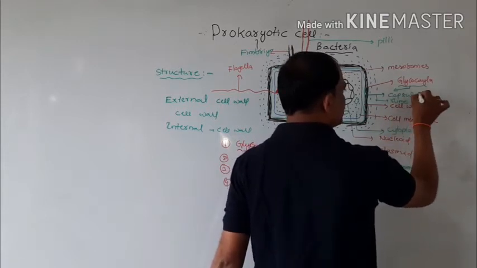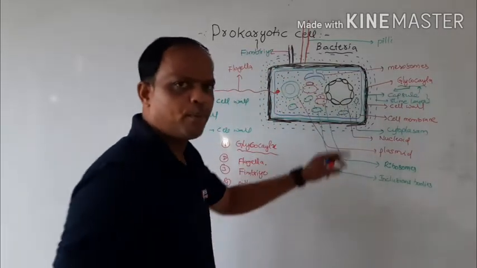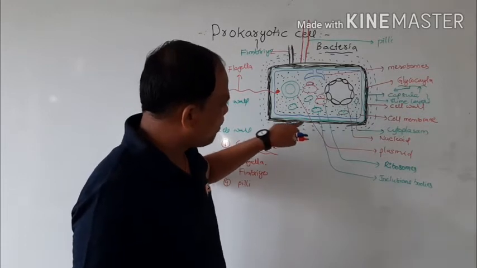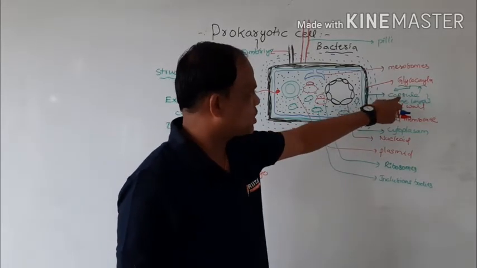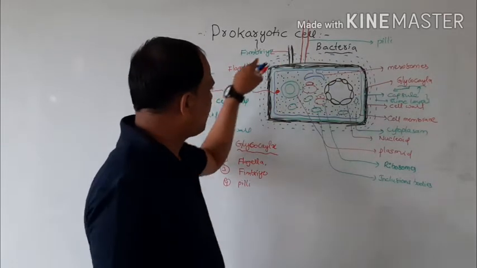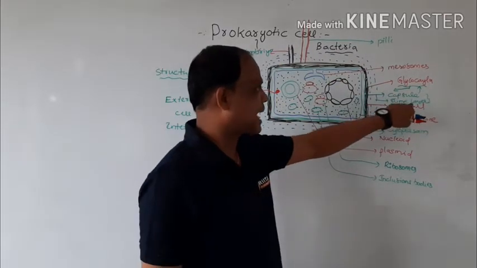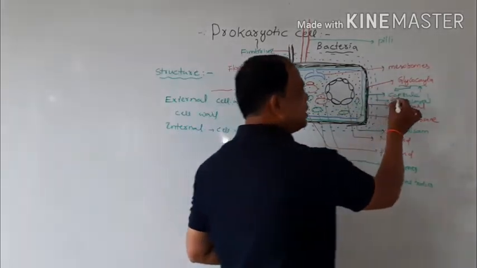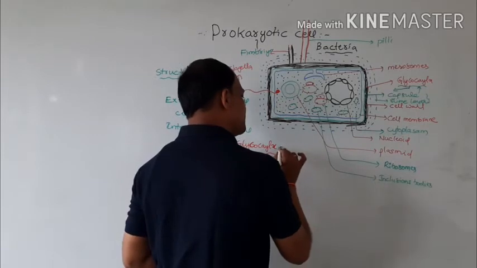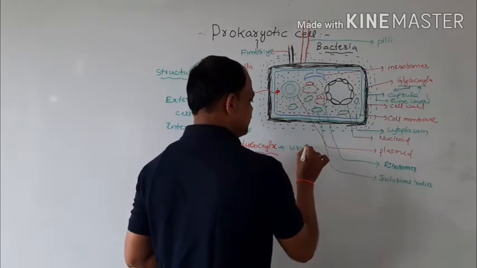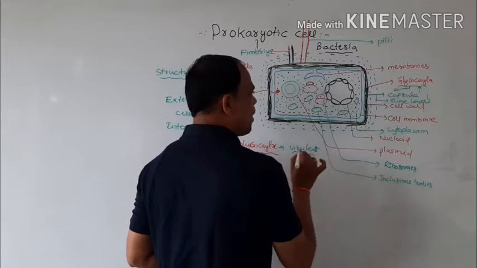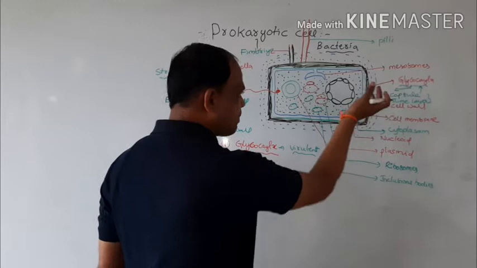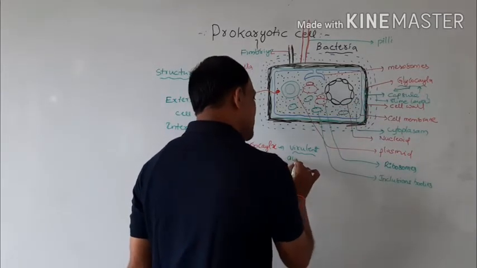These two components together are called glycocalyx. A bacterium that contains a capsule is virulent, and a bacterium that does not contain a capsule is avirulent.